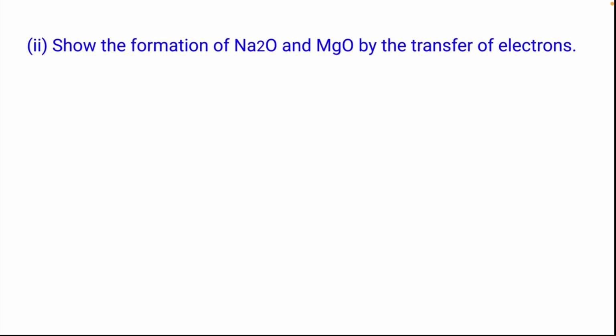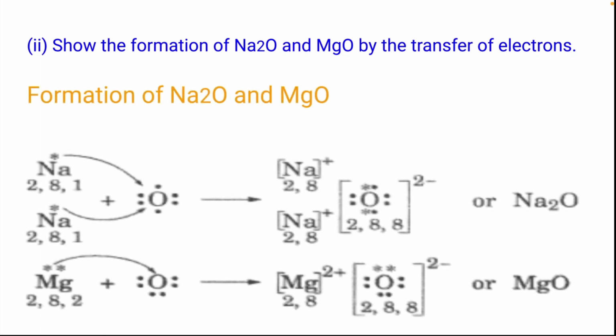Next we have question number 2. Show the formation of Na2O and MgO by the transfer of electrons. In the first case, sodium will lose its outermost electron, 1 electron, to oxygen. Since oxygen needs 2 electrons, 2 sodium atoms are required. So both the sodium atoms will lose 1 electron each to oxygen and form Na+ and O2-. Whereas in case of MgO, magnesium has 2 electrons in the valence shell. So it will lose all the 2 electrons to oxygen and it will form Mg2+ and O2-.